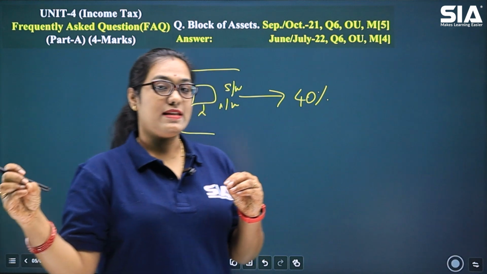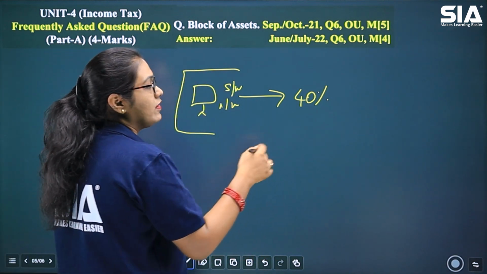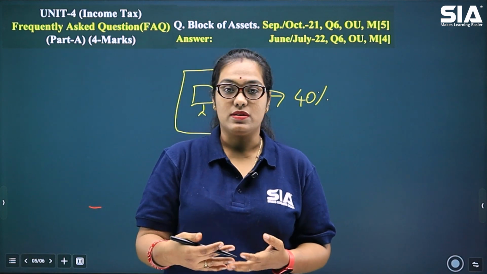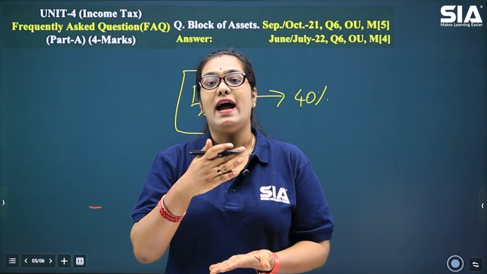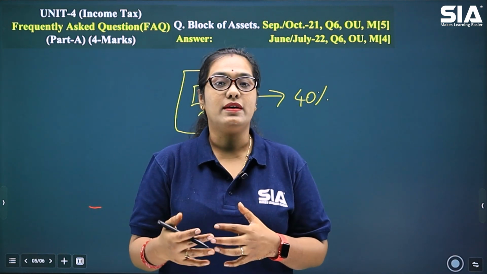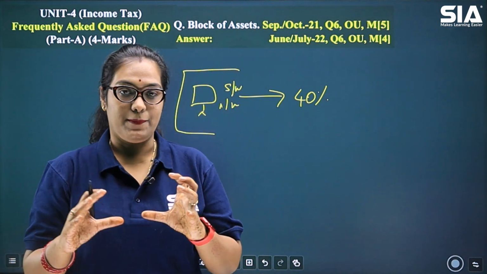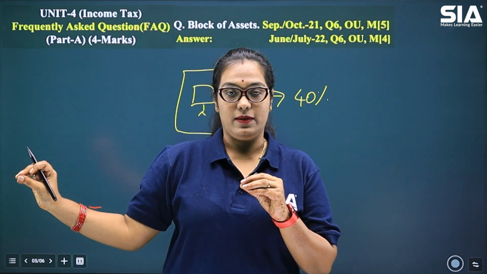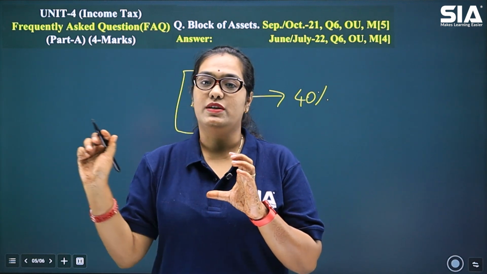For example, buildings that are used for residential purpose will have a different percentage of depreciation rate. Then let's take the example of books. Books can be of any type. They may be magazines, textbooks, annual publications, non-annual publications. All of these together become one block of asset. Now this block has the same depreciation rate, so every item in that block will have the same depreciation rate.